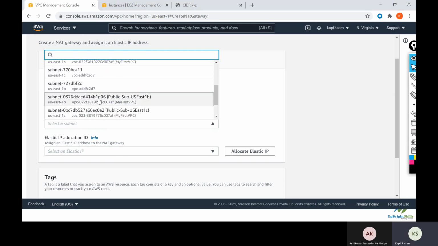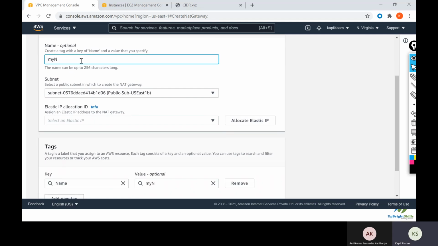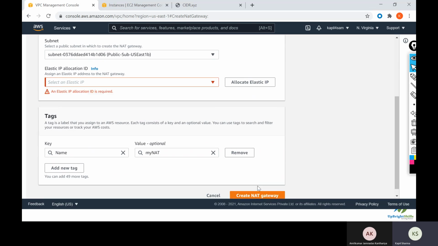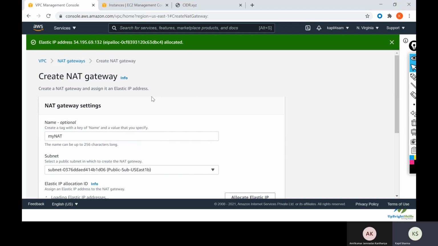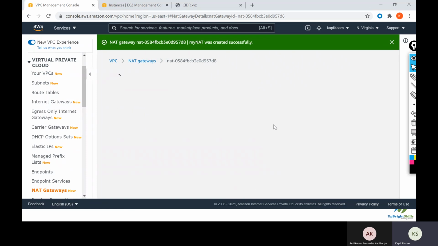If you want a static IP address, you can allocate an elastic IP address. I think we need to allocate one. Let me allocate one. So here you can see there is one IP address allocated. We click on create NAT gateway.